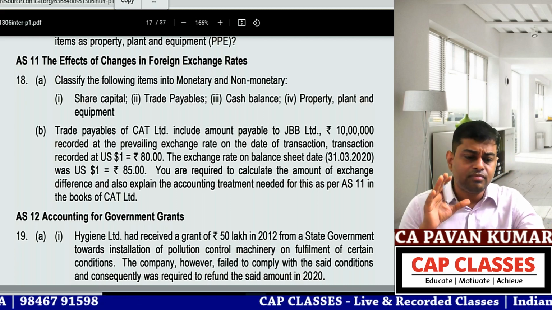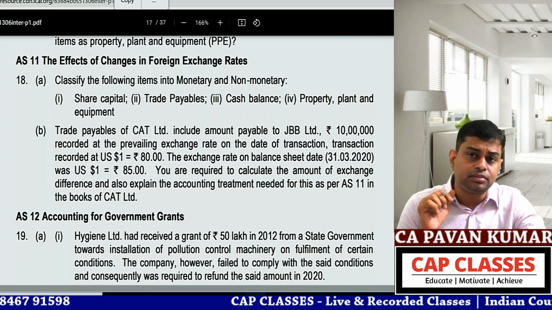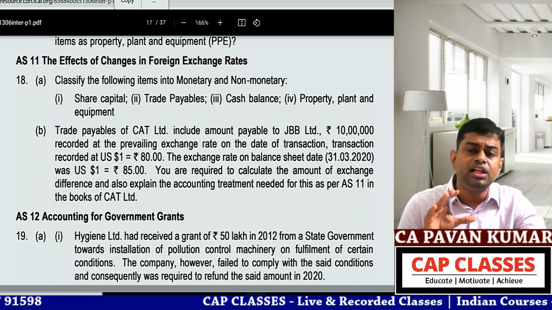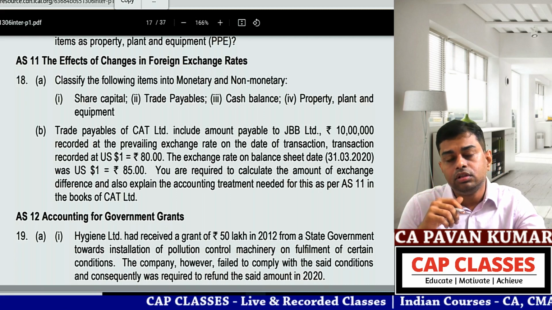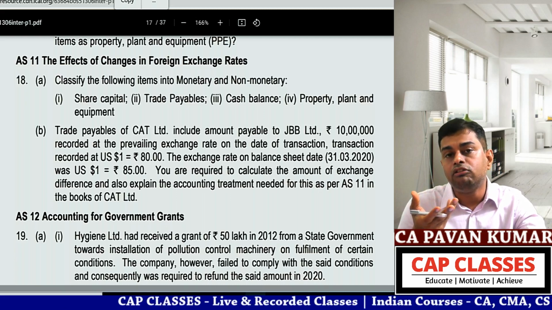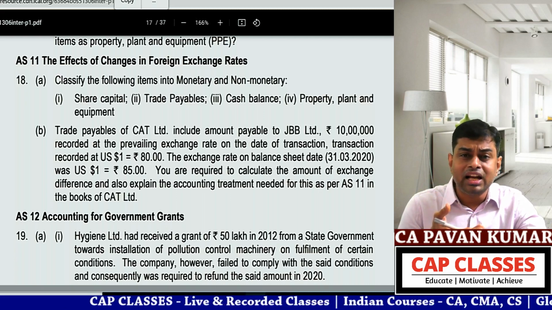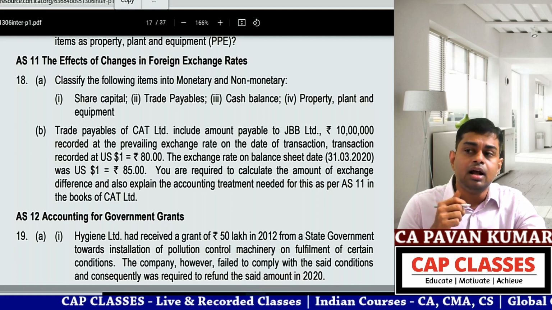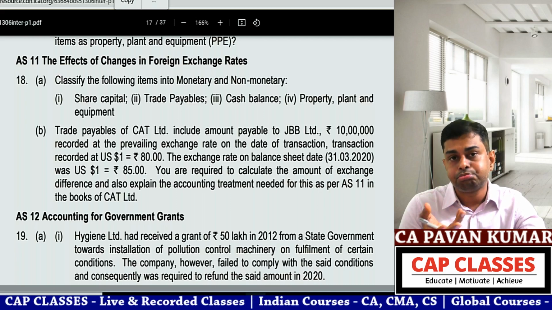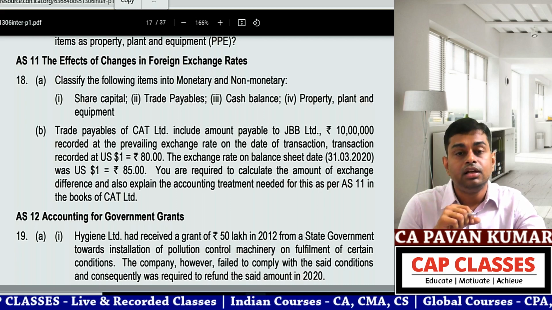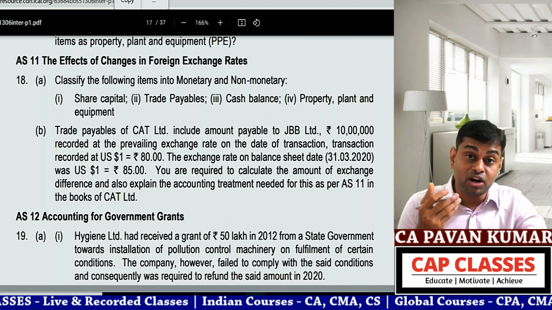Pavan sir, I have share capital in my books. This share capital is to be paid back to shareholders at the time of liquidation. That day, how much I'll pay, how will I know, Pavan sir? In my balance sheet, share capital 10 lakhs is there. But that day, shareholders might receive 100 crores or 25 rupees. How would I know? So, beta, share capital is a non-monetary item.